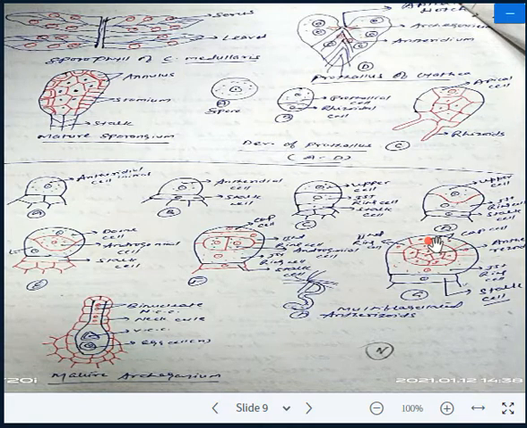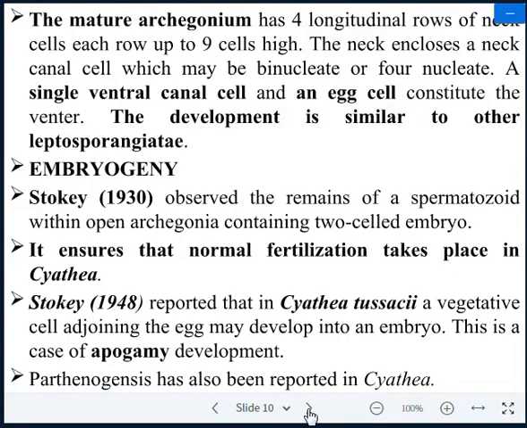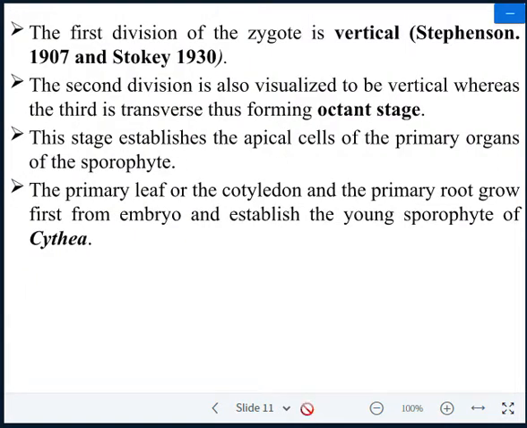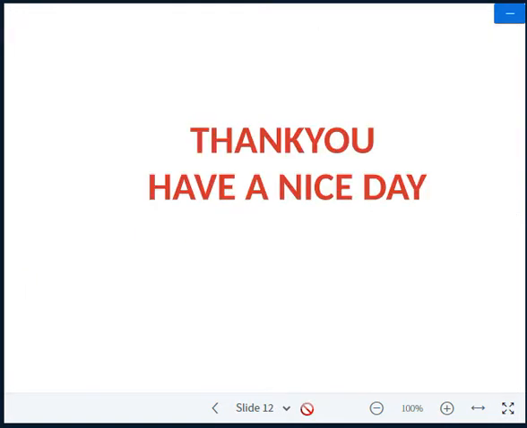As a result, all the antherozoids which develop within the antheridium are released and participate in fertilization. So this is the development of the antheridium, development of the archegonium, and embryogeny and fertilization reported in Scythia. Thank you very much. Have a nice day.